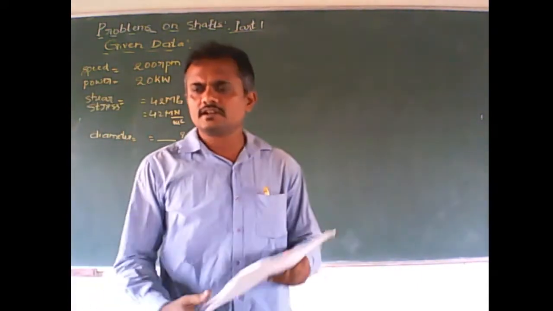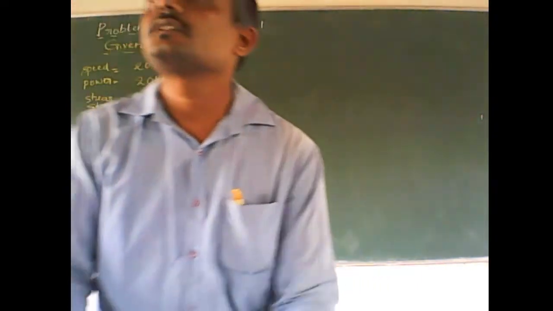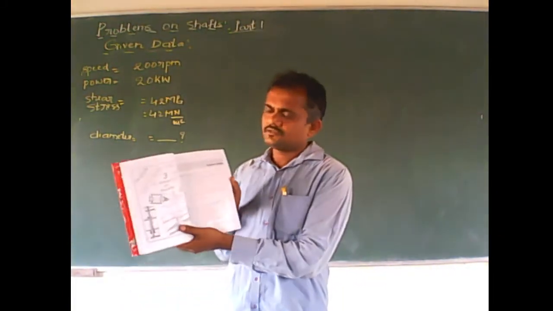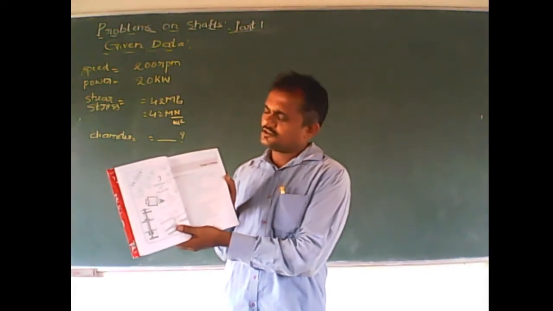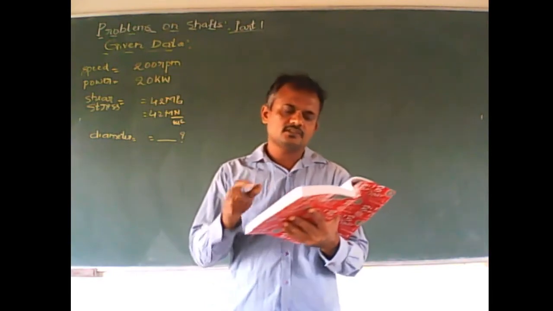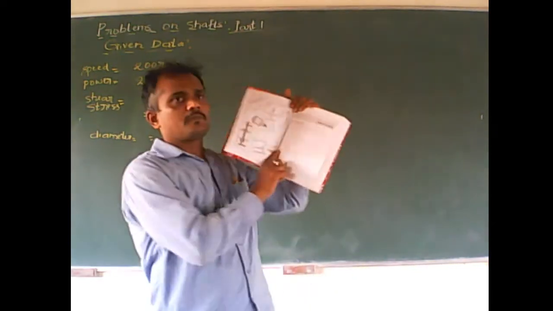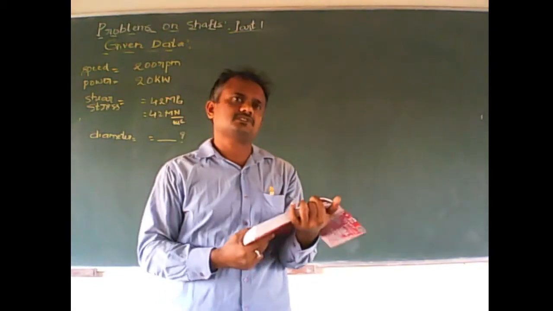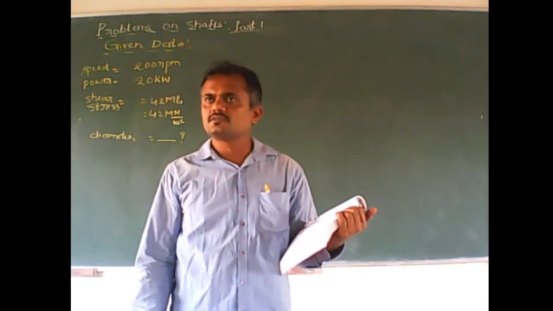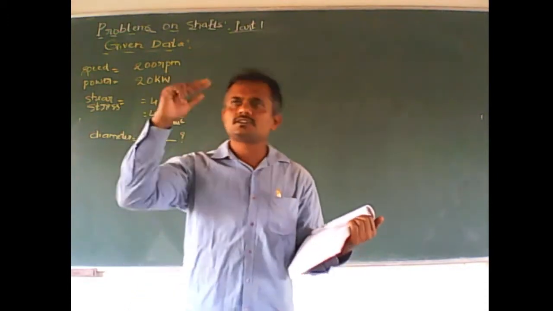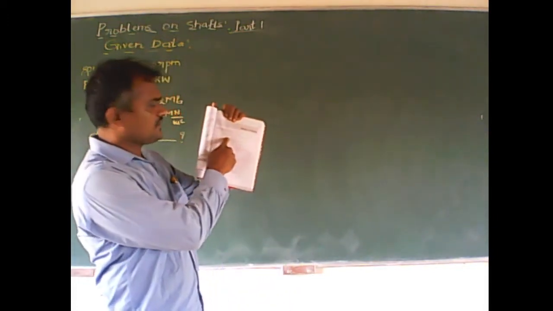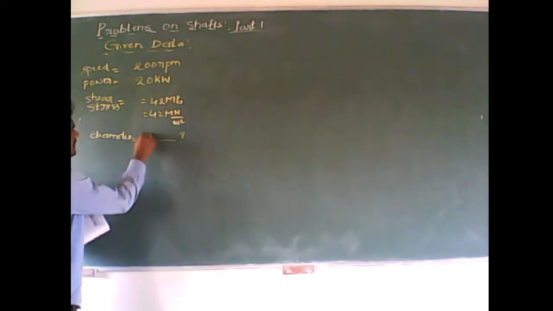So after getting this given data, we have to refer to page number 50, that is design of shafts in Mahadeva and Balveer Reddy data handbook. In this you refer to the symbols. If you are perfect, no problem. But since it is the very first problem in the design of shafts, I have to go from zero level. So you can write d, small d, is the diameter of a solid shaft. Ultimately, you have to calculate this diameter d.